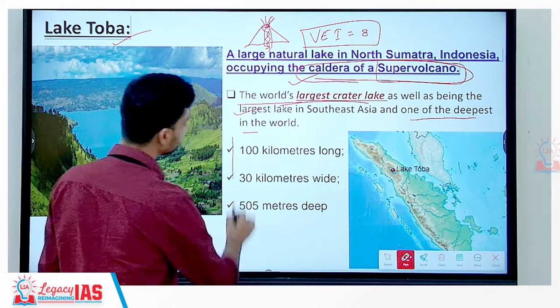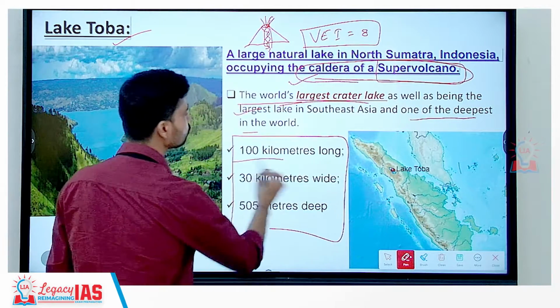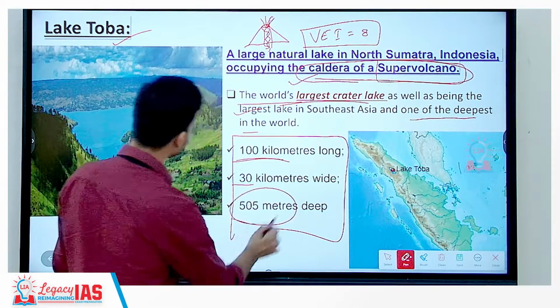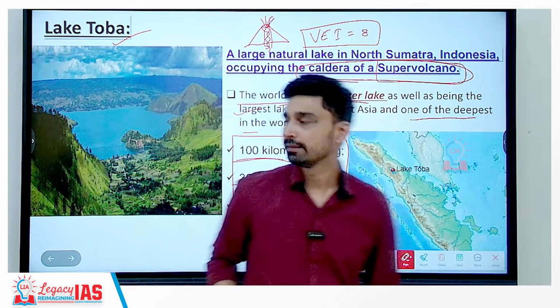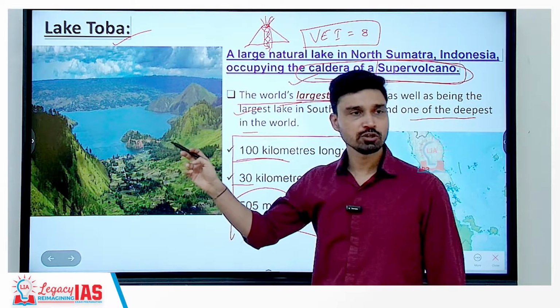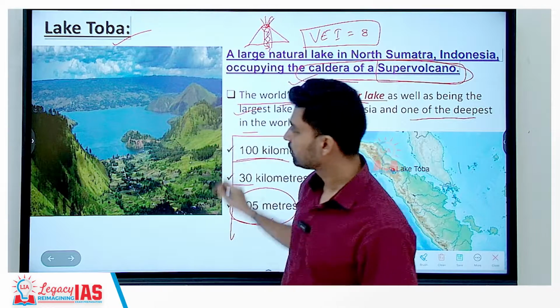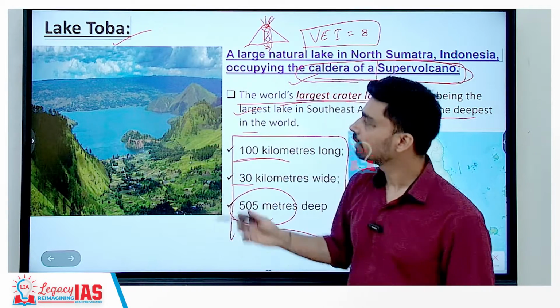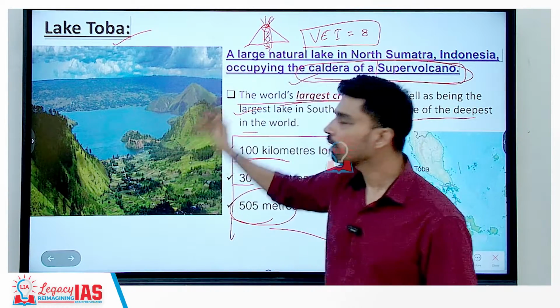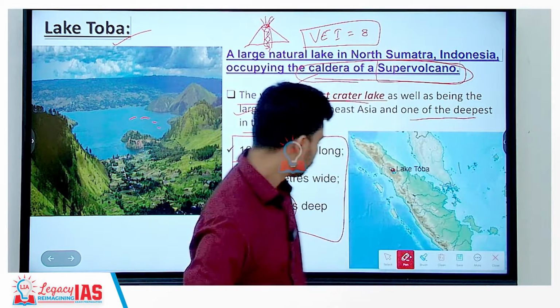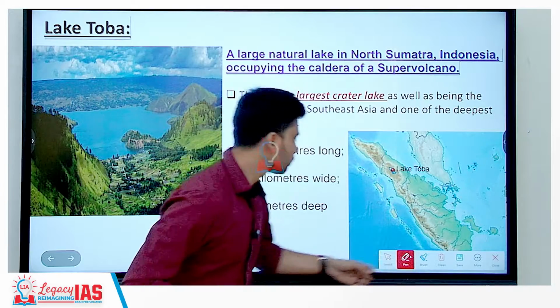This we can understand from the dimensions of this lake. The length is almost 100 kilometers, width is 30 kilometers, and depth is about 505 meters. And this is actually the photograph, as you can see, of this particular lake. This is the lake surface. All around you can see mountains, that is volcanic mountains, and the upper part of the volcanic mountain has collapsed, forming this depression where the rainwater has filled up. So, this is Lake Toba in Sumatra.